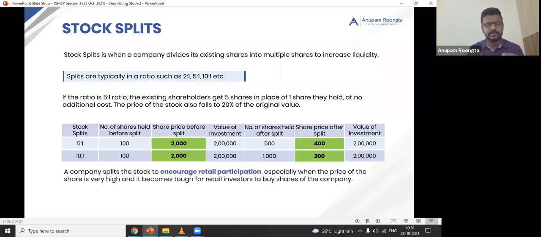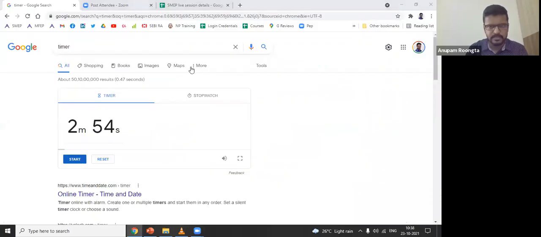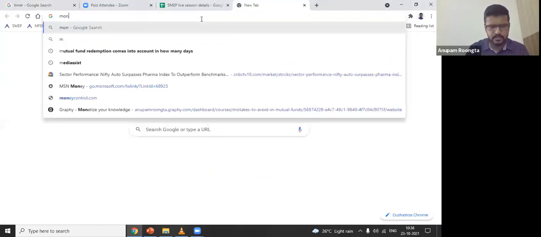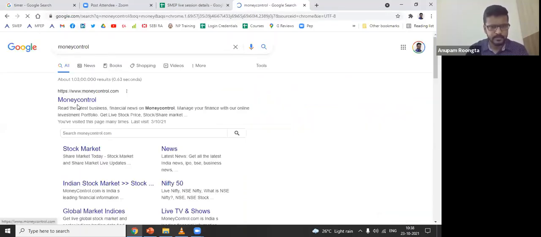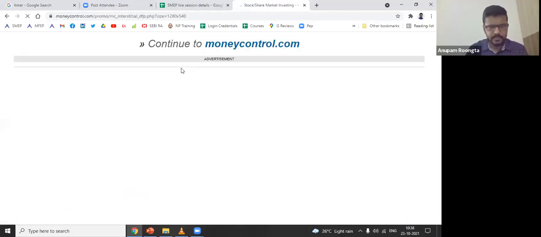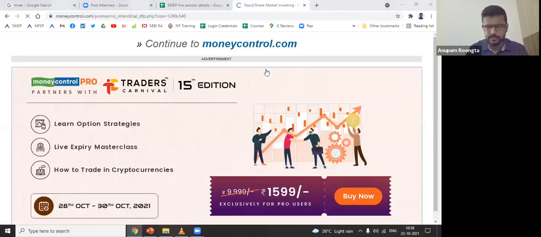The company does this split or bonus to encourage retail participation. Basically, bringing down the price of the stock from 2,000 rupees to 400 or to 200 rupees. Right? And just one thing I want to tell you, a lot of people are not clear about this. Let's go to one stock on Moneycontrol. I'll just show a chart and try to explain you something.